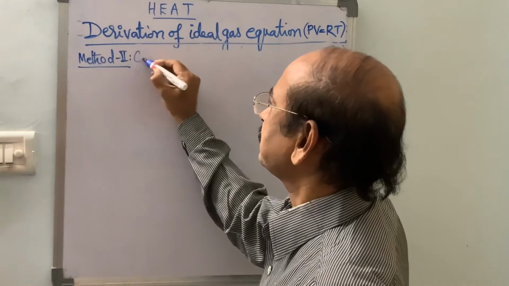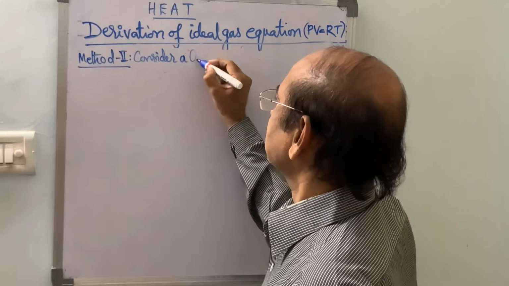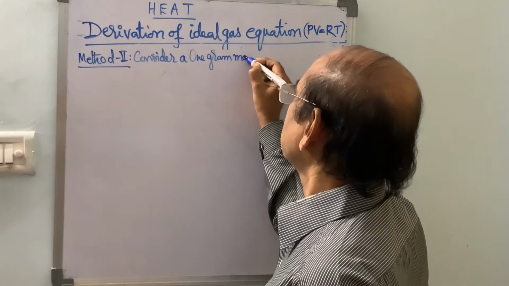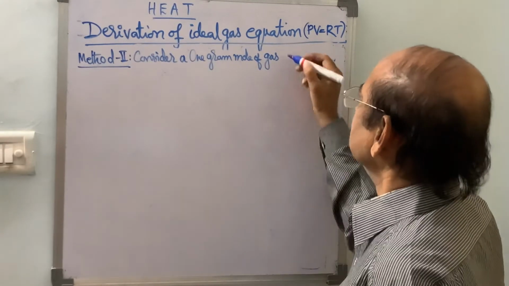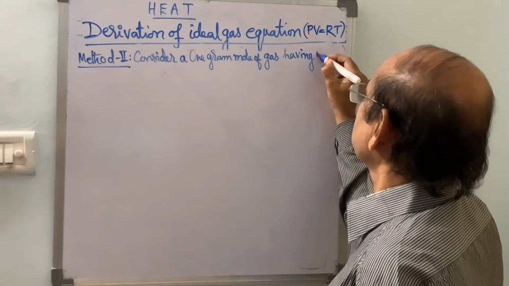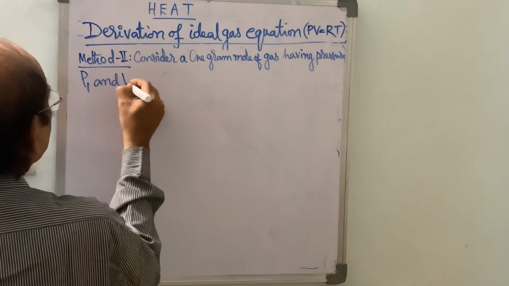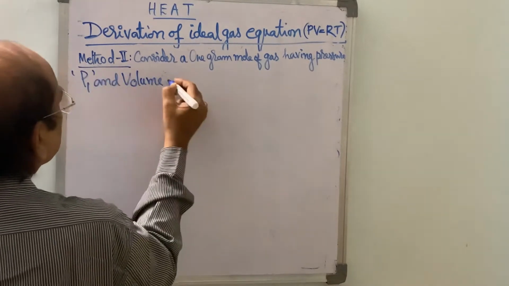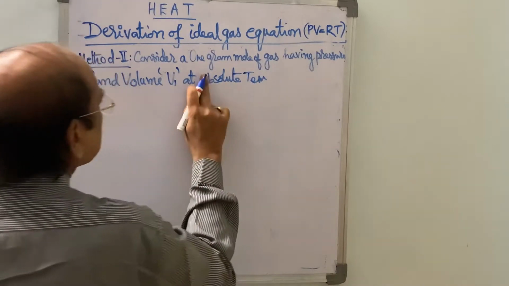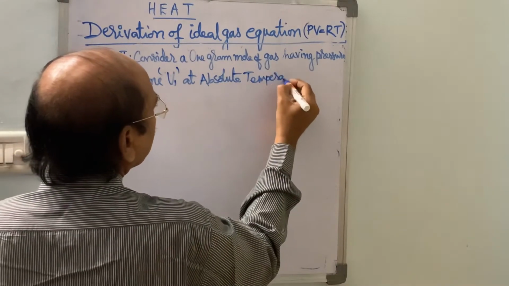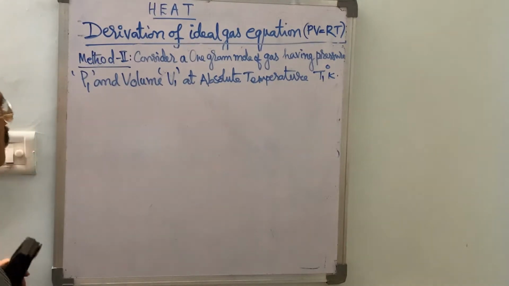So consider here 1 gram molecule of gas having pressure P1 and volume V1 at absolute temperature T1 degrees Kelvin.